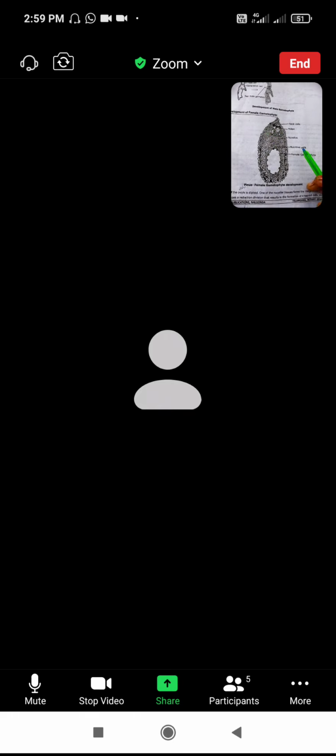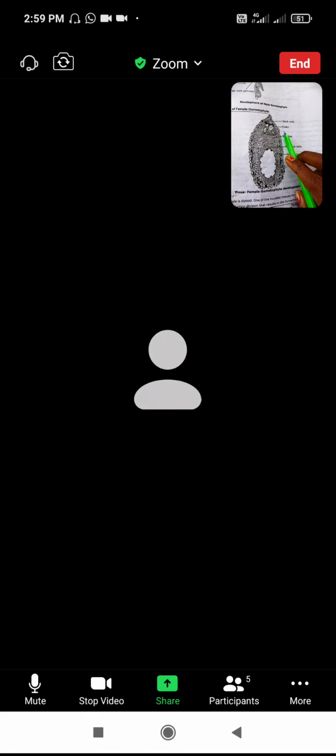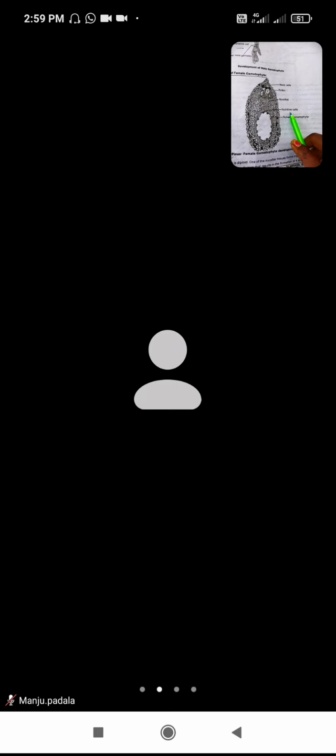See the picture once. You have to see this: the nucellus cell, the pollen, the nucleus, nutritive cells, and the female gametophyte.